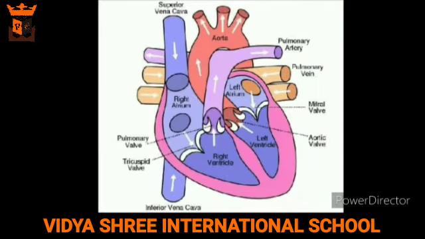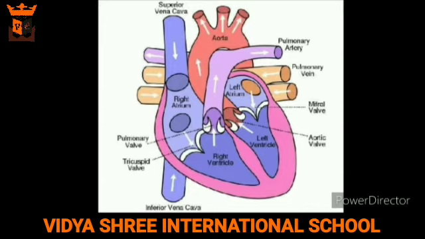Now we'll learn how blood circulates in the body. Firstly, the right auricle receives deoxygenated blood from the various parts of the body through the veins and relaxes to receive it. It then contracts to send the blood into the right ventricle, which relaxes to receive it. Then the right ventricle contracts to pump the blood to the lungs through the pulmonary artery.